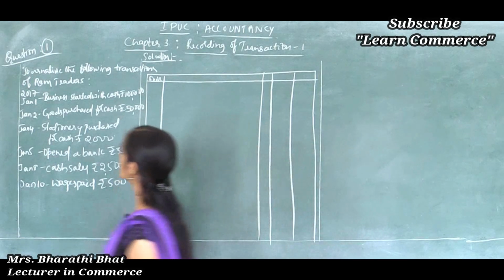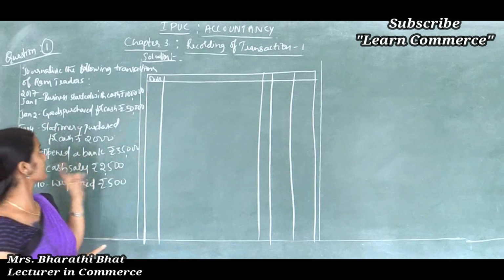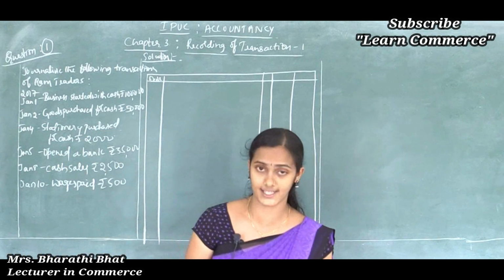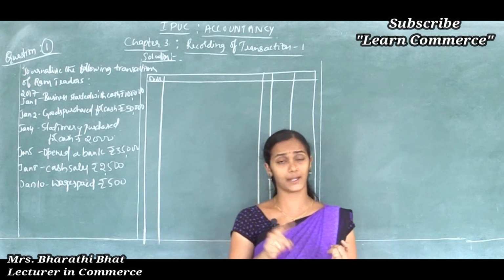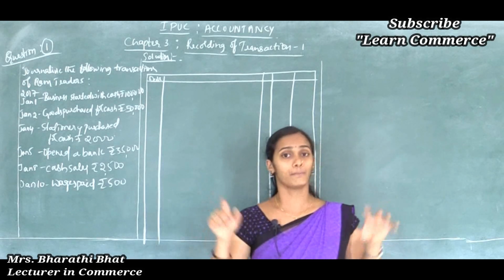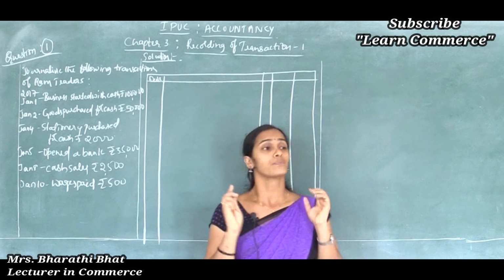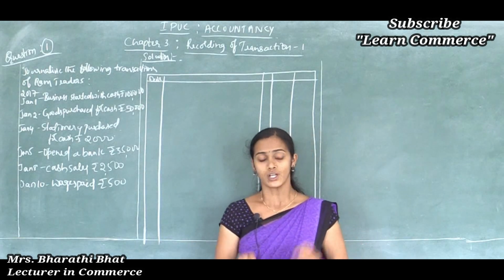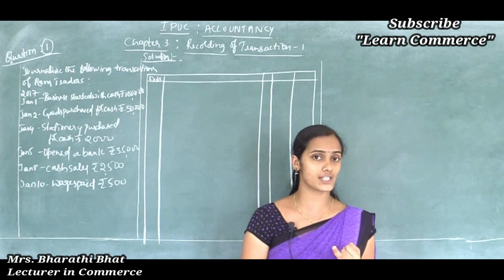Okay, so here, business started with cash. Here also two accounts are involved in that transaction. We should find them, and before that we should know the basic rules of debit and credit for the different types of accounts. How many types of accounts are there?